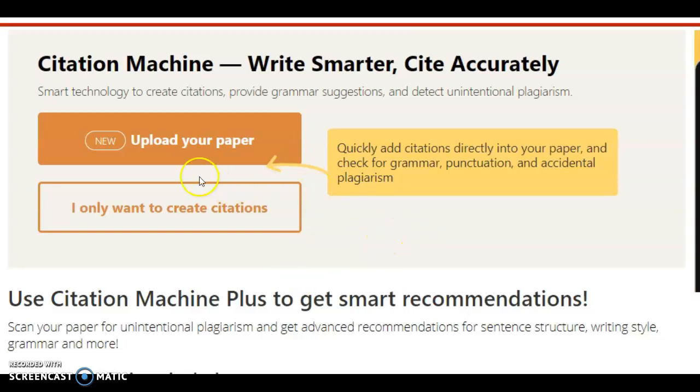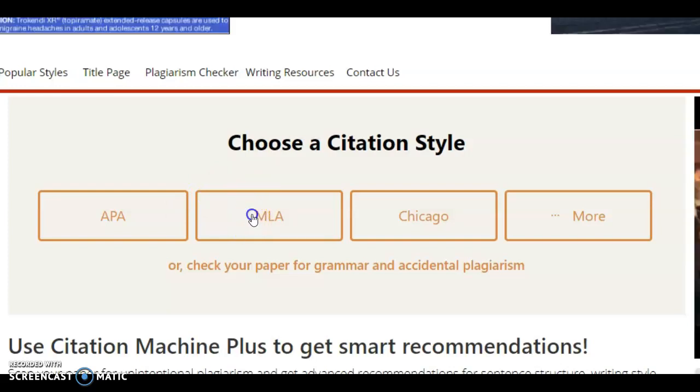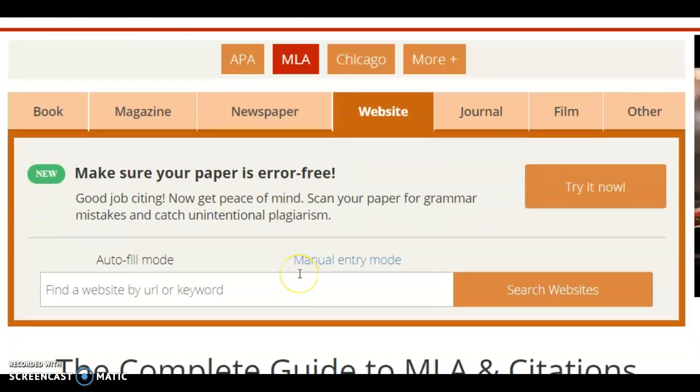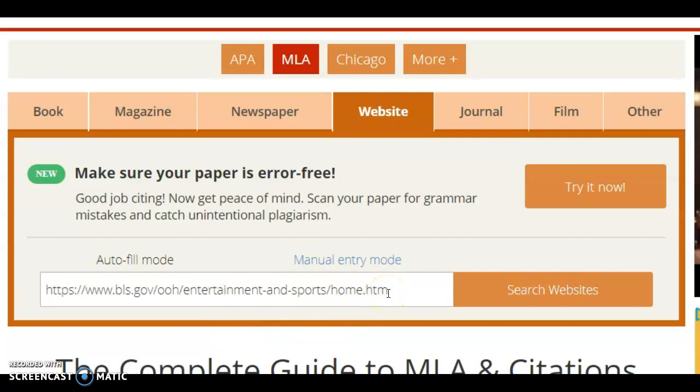When you go into Citation Machine, you're going to click I only want to create citations. You don't need to upload your paper and have it check that for you. You can go to I only want to create citations. You're going to go to MLA, and then it's going to ask you to put your website address in. So it says find a website by URL or keyword. So that's where you're going to put, if you used a website, and you should have used a website because it's a research paper, you're going to put that website address right in there.